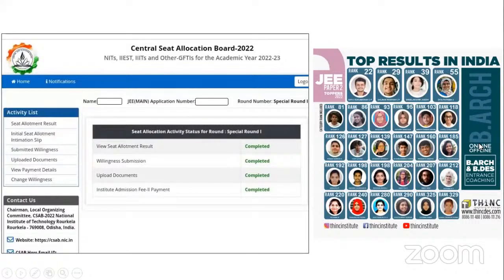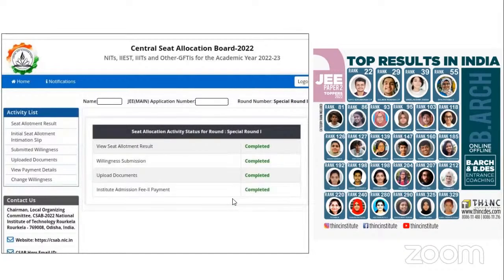Okay. Once all of it is completed, it would look something like this. All the processes, results is viewed, willingness is submitted, documents uploaded, fee payment done. So these are the 4 steps that you have to do. Please ensure that by tomorrow you complete all the 4 processes, all these steps, and it is shown here completed. For every profile, it should be visible completed.